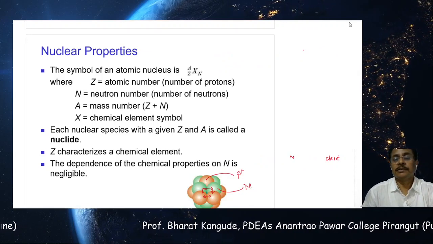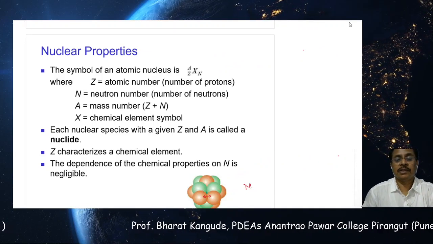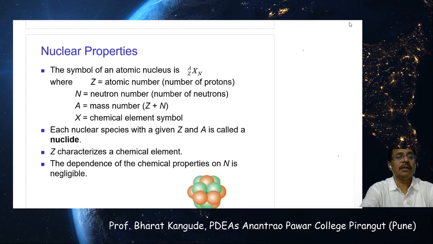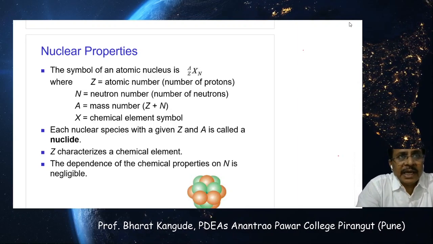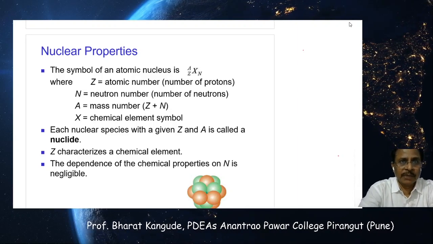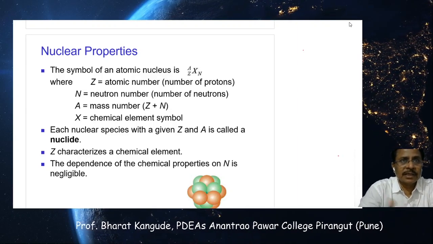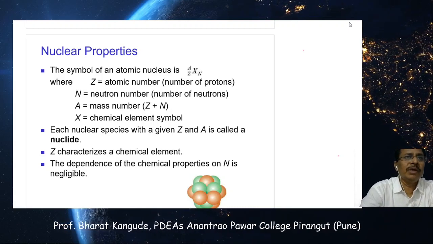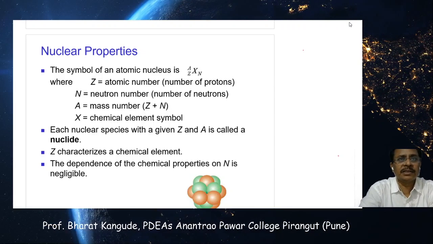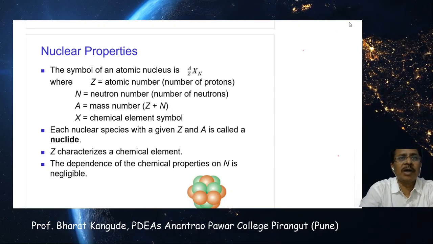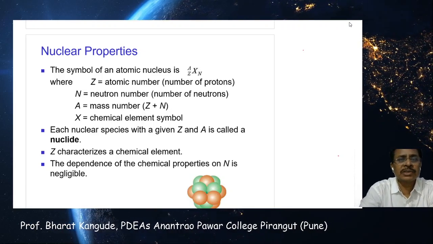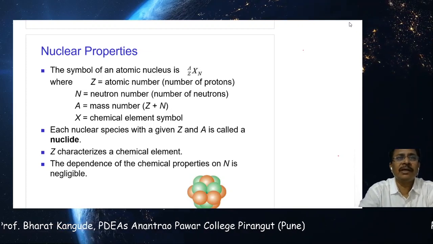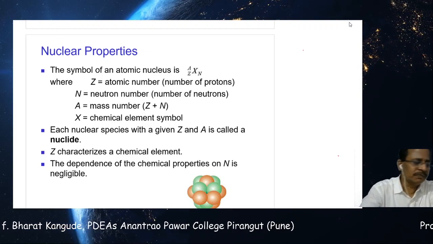Let me skip all these things which I have taken yesterday. So this is a basic entity of every material. Whether it is a solid, a liquid or a gas or anything around us, or we ourselves, all are made up of certain materials. Now all these materials are made up of atoms and molecules. When we look inside these atoms or molecules, again we get a very perfect structure like this.